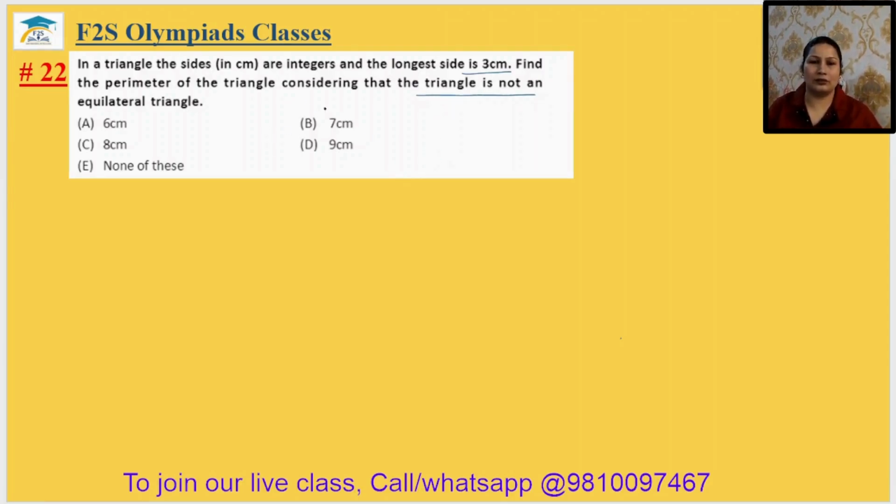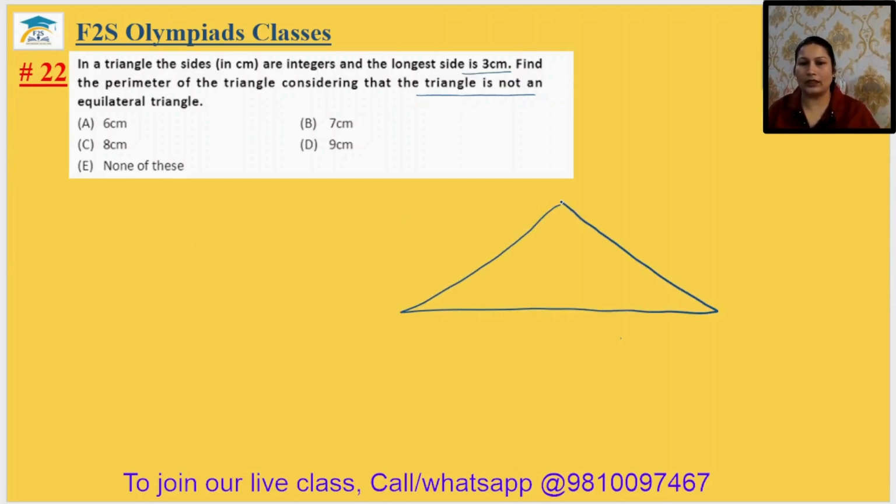As per the sides rule of the triangle, we know that the sum of the two sides should be greater than the third side. तो देखो, take a triangle, longest side is 3 centimeter, ये आपका दे रखा है. The other two sides can be your 2 and 2 because it can be isosceles.